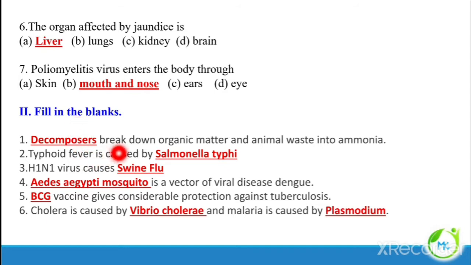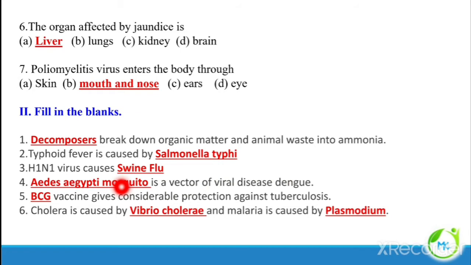Fill up. Dash break down organic matter and animal waste into ammonia. So the answer is decomposers. Typhoid fever is caused by Salmonella typhi. H1N1 virus causes swine flu. Dash is a vector of viral disease dengue.